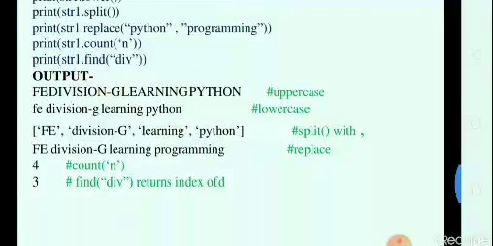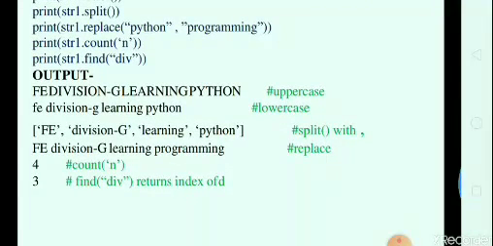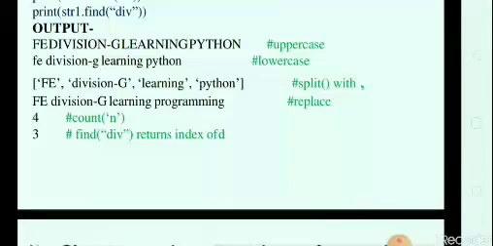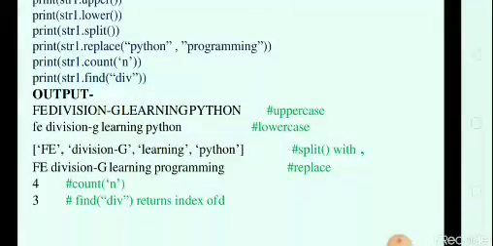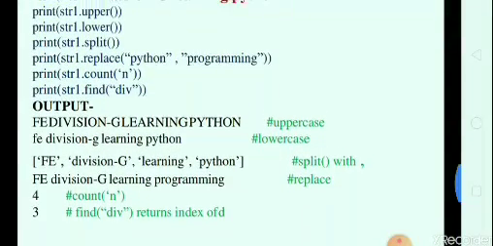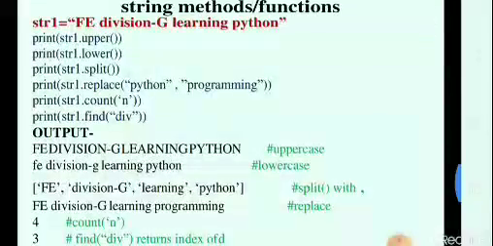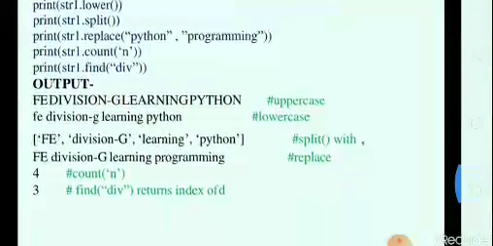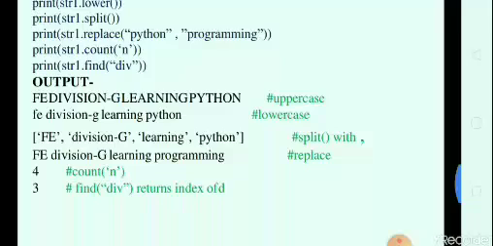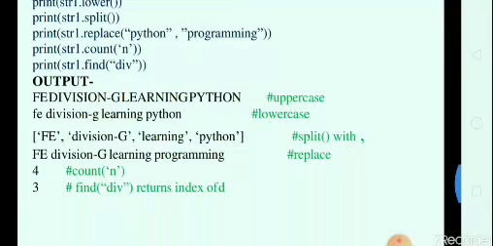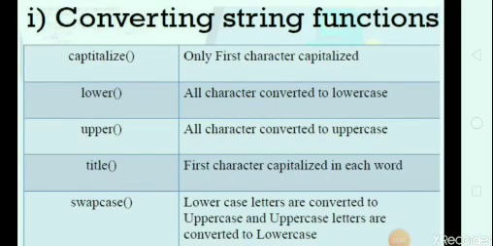Python string is converted into programming. Next, the count function is used to show how many characters are present in that particular string. It will be indicated by using the count function. And the find function is used to find whether the given substring is present in that particular string. So here in the table there are a number of converting string functions.